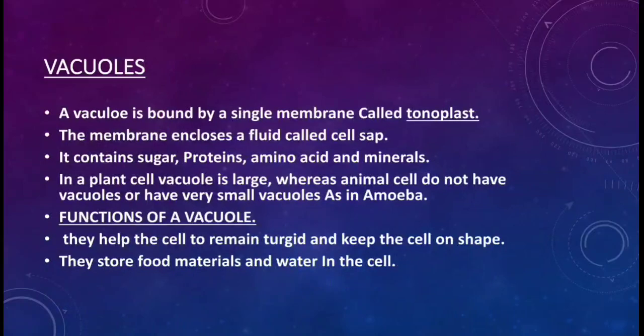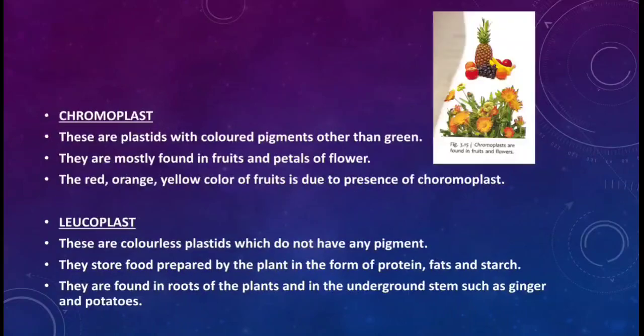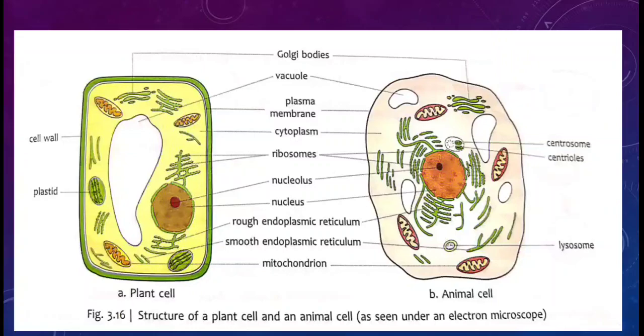And we will now discuss the vacuoles. They are also a kind of cell organelle. Now where is the vacuole present? Look at the labeling in the center, just under the Golgi bodies, you will see the vacuole. You can see vacuoles in both plant cells and animal cells, but there is a major difference in size. In a plant cell, the vacuole is very large, and due to it the nucleus has shifted to one side.